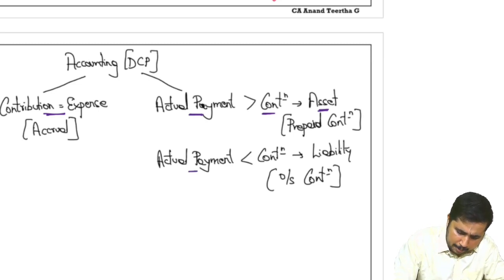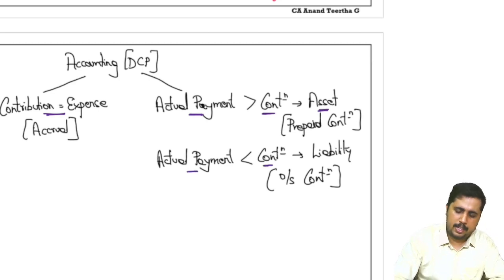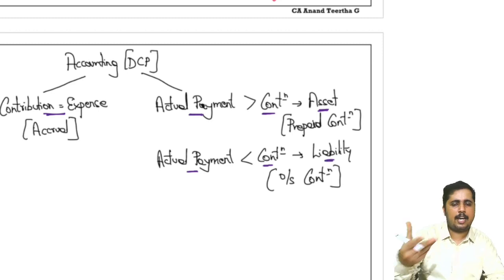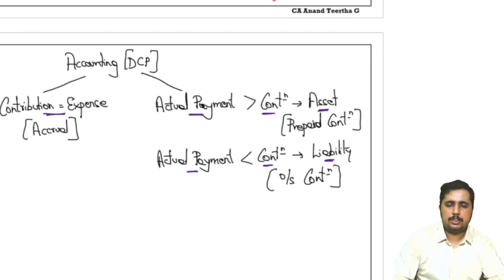If the actual payment is less than the contribution, then it's a liability because it is outstanding, I have to pay a bit later. So this is about the defined contribution plan. No complications as such. Whatever we contribute, that is our expense. Once I contribute, it's not my lookout. The fund will take care of it.